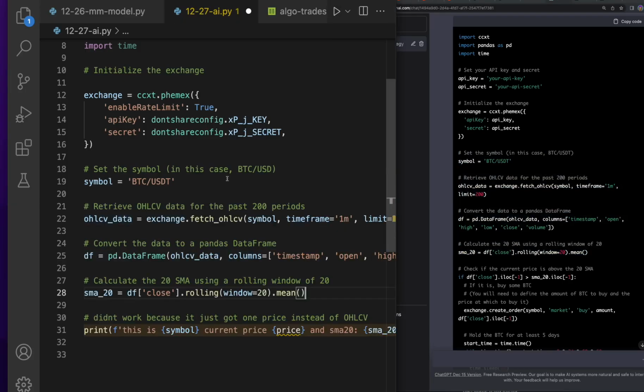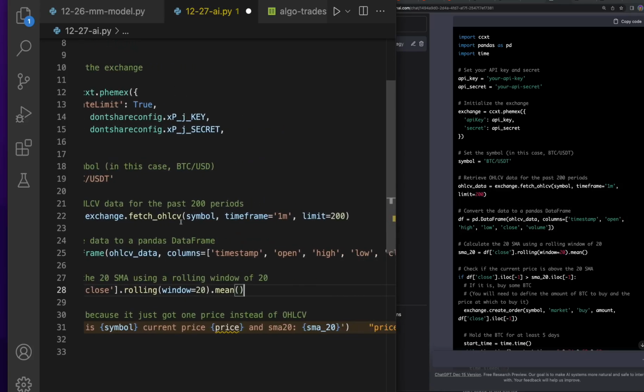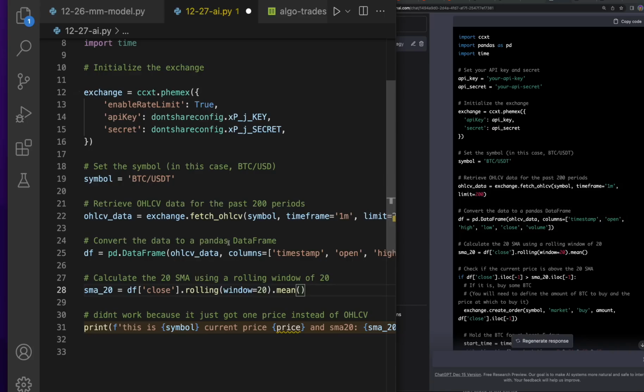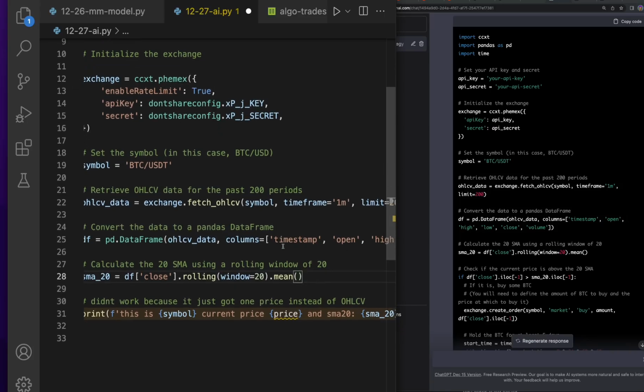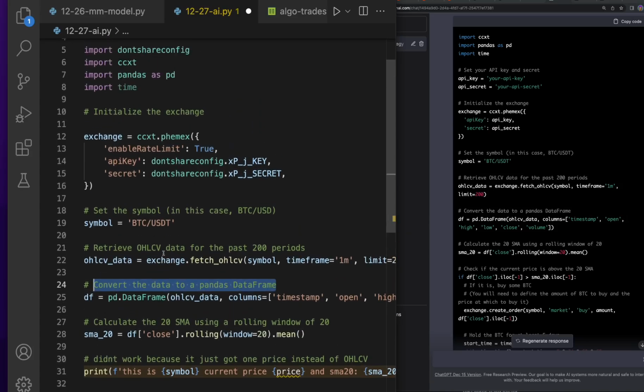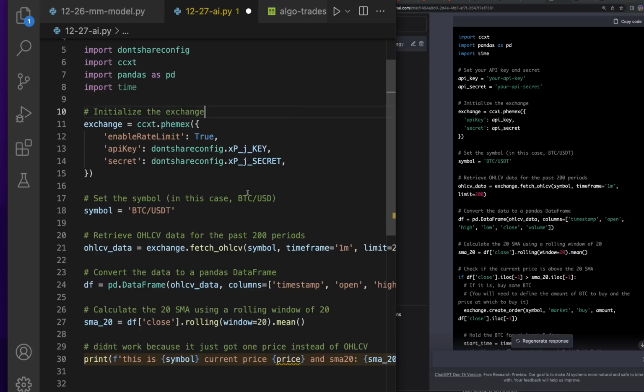So retrieve open, high, low, close volume data. That looks good to me. Goes to the exchange, fetches the symbol, the time frame, the limit, and then it converts that data to a pandas data frame. One of my favorite parts of this is that even when it does something wrong, it gives you the English steps, right? So like for the case of initializing the exchange, the first time we did this, it didn't put in my keys, but at least it told me the first step, right?